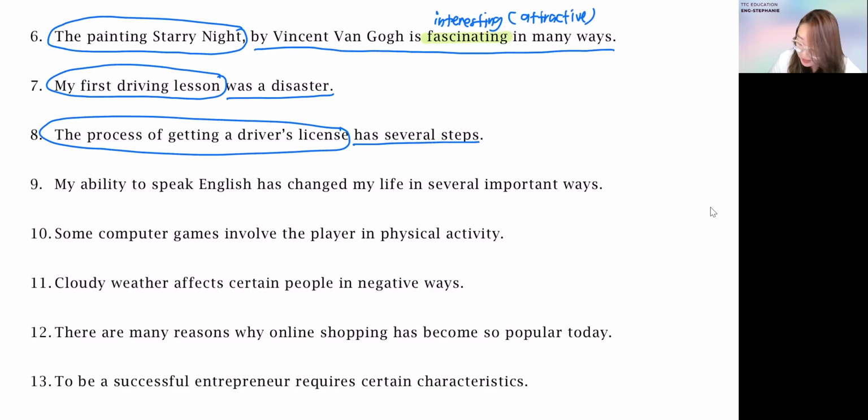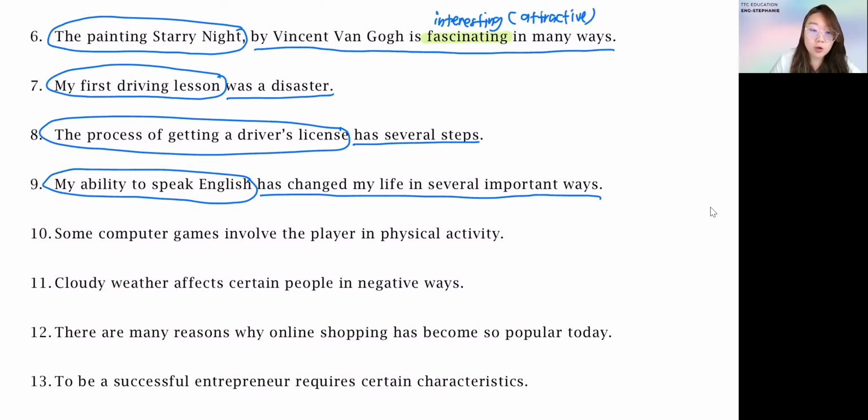My ability to speak English has changed my life in several important ways. So your subject is my ability to speak English. Your predicate portion is has changed my life in several important ways. I'll expedite things a bit so that we have more time to work on the next portion. Cool. So moving on, some computer games involve the player in physical activities. Some computer games is your subject. Involve the player in physical activities is your predicate.